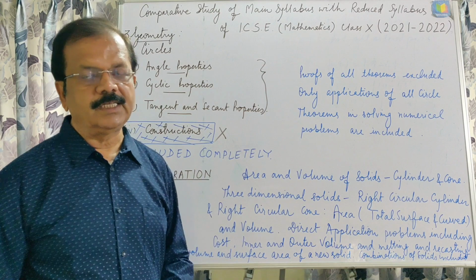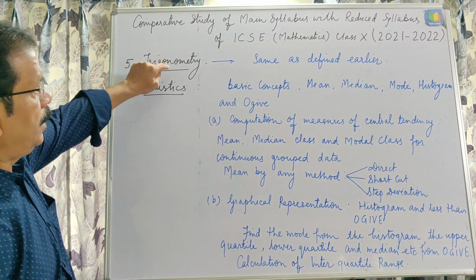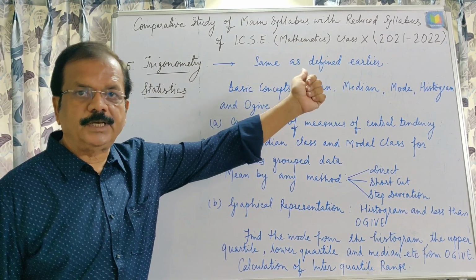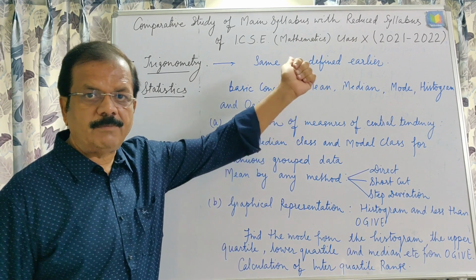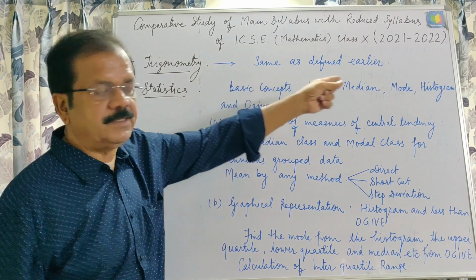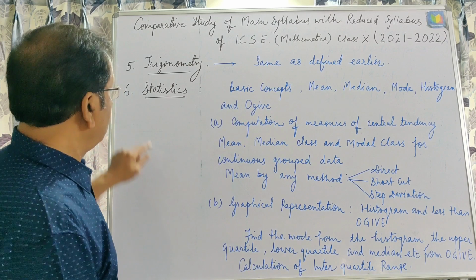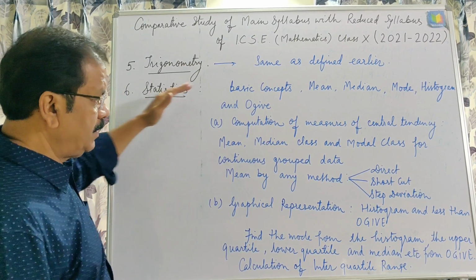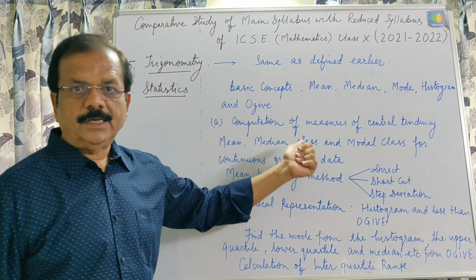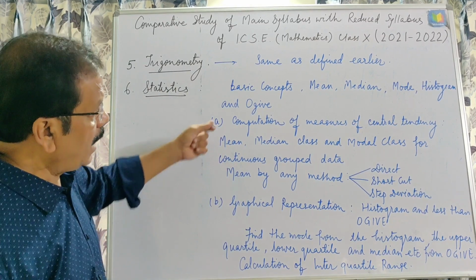Now the next unit, that is the fifth unit. In this fifth unit, trigonometry, no change. Whenever I find that there is no change in the reduced syllabus, then I am not writing the syllabus in detail. You can see here it is the same as defined earlier in the beginning of the session. But for statistics, I have written the syllabus completely because there is a little change in between the syllabuses, okay, and that is why I have written it in detail.